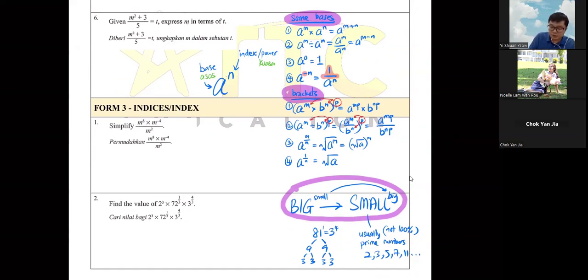So like for example, the first one, we got your M^8 times your M^-4 divided by M^2. So everything same, M. So we can just go like a frog like that, go down like that. On top is just M, same base M. So times means plus, so 8 plus with -4. And then divide is minus, so it's minus with 2. So plus minus become minus. 8 minus 4 become 4. 4 minus 2 become 2. That is the answer already.